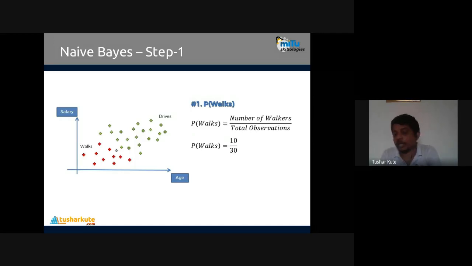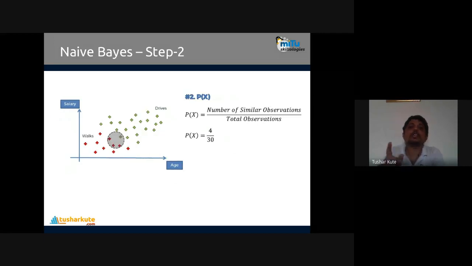Now second, we are going to calculate the evidence, that is marginal likelihood, P of X. How is it calculated? Out of all the observations that we have, out of the whole data set, how many similar observations are there? So P of X is equal to the number of similar observations divided by total observations. That is P of X equal to 4 divided by 30.